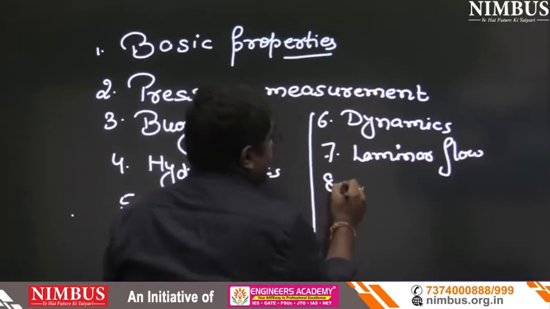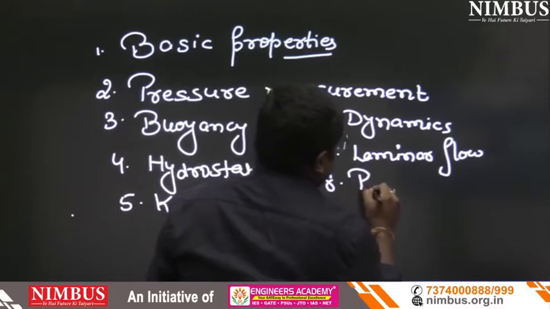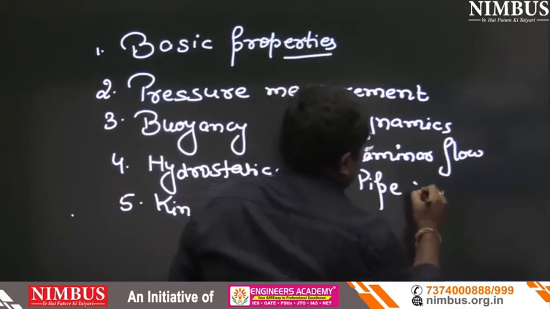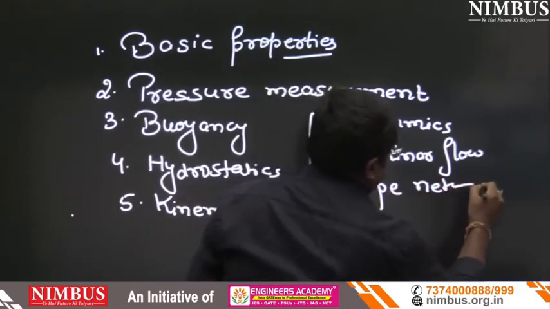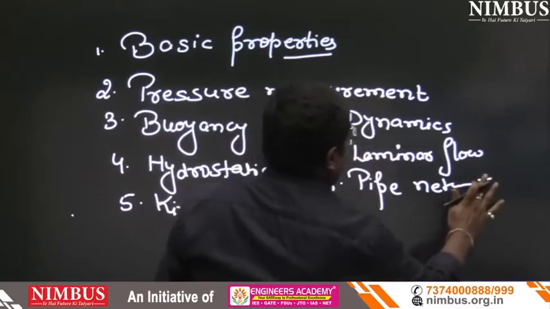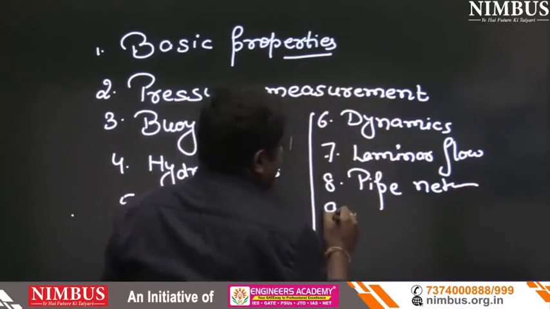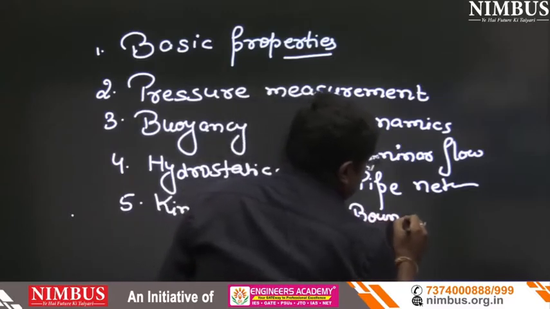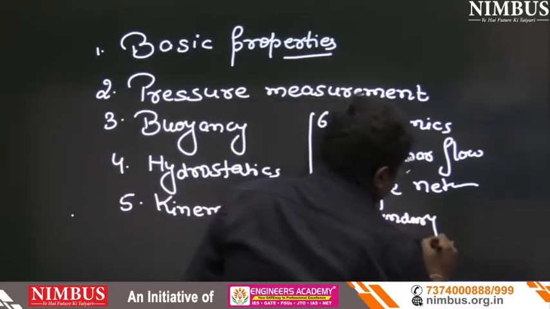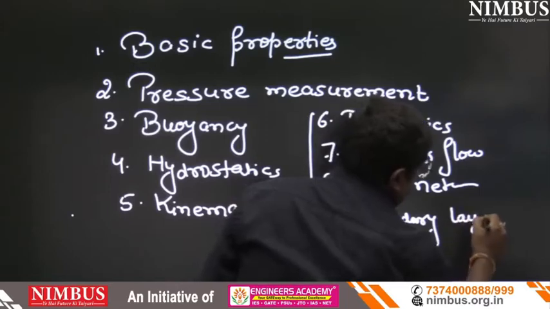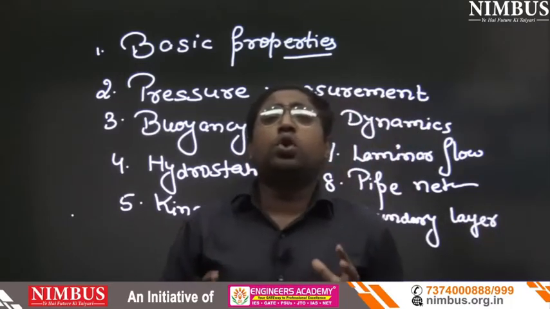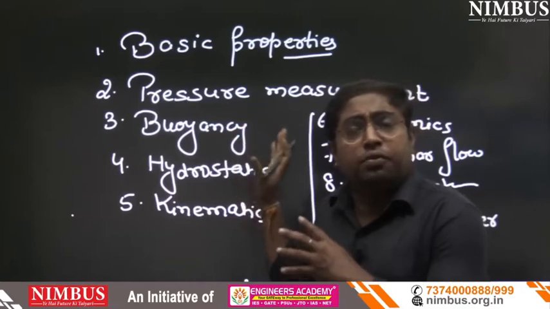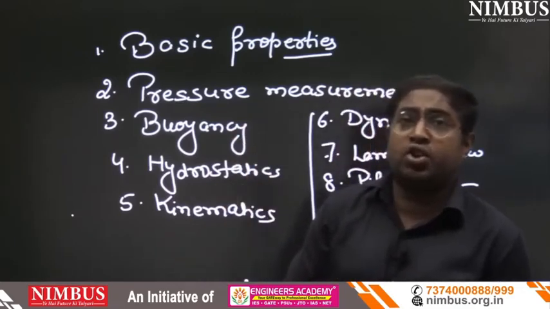In the eighth chapter, pipe network. And in the ninth chapter, we will discuss boundary layer. So that is the basic layout of the syllabus of fluid mechanics for the OPS examination.